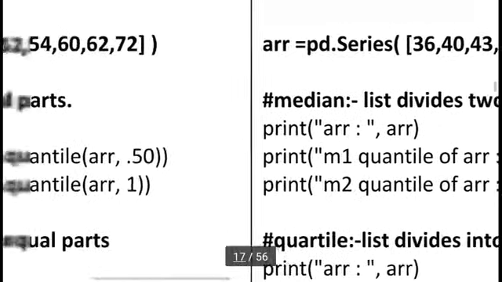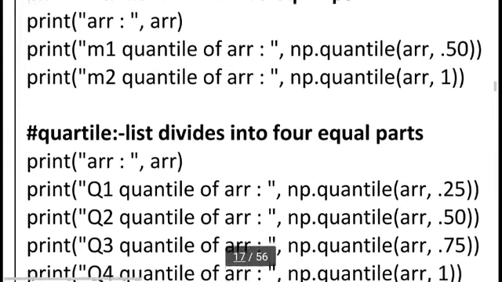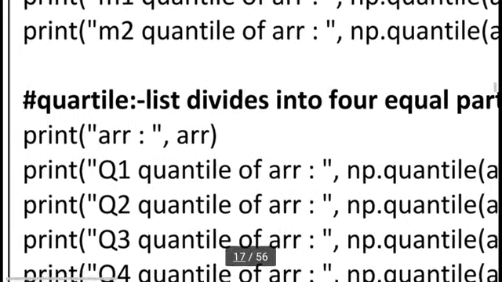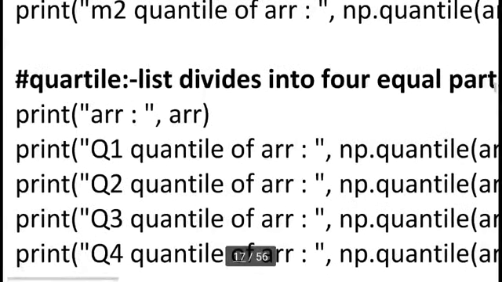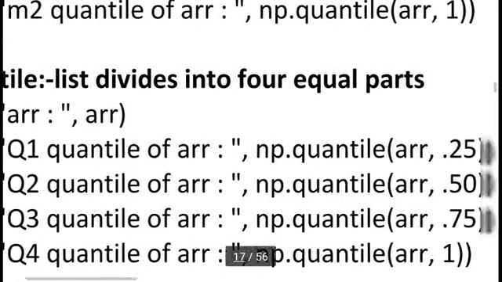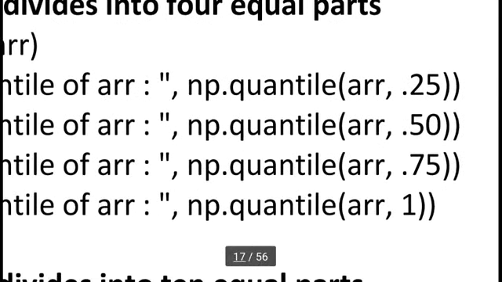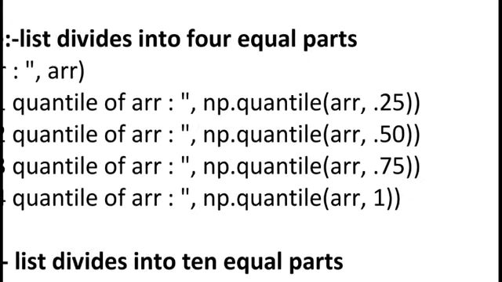Okay, but here I am using quartiles. We already know quartile means dividing the list into 4 equal parts. So this is our original array. Here I am writing np.quantile with the array name, comma, 0.25, 0.50, 0.75 and 1.